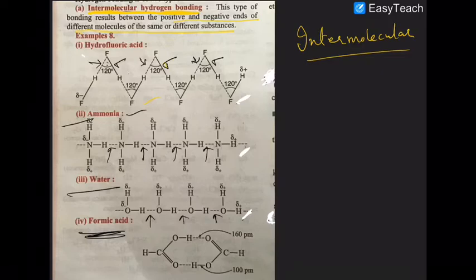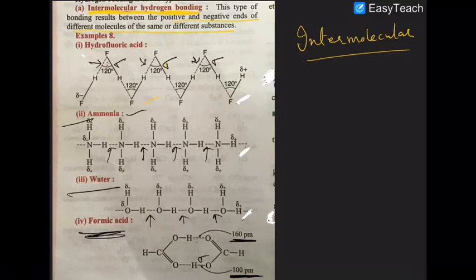And look at the bond difference. In a normal sigma bond, the bond length is 100 picometer. But in the case of hydrogen bonding, the distance is 160 picometer. So that is why the sigma bond is much stronger than a hydrogen bond.